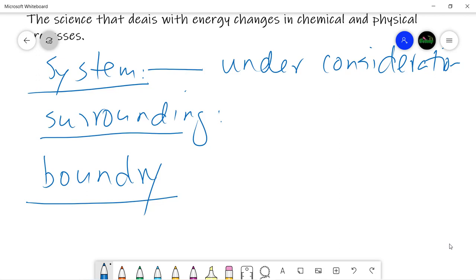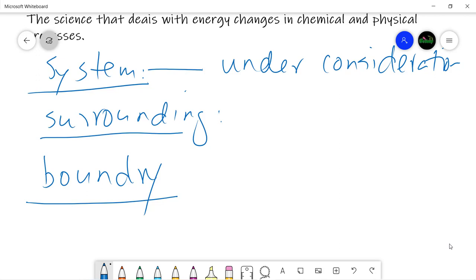Again, a system is any part of the universe. It might be a lab, it might be a molecule, it can be anything which we are considering, and anything outside that system is its surrounding. The boundary of the system is that imaginary line which separates the system from its surroundings.